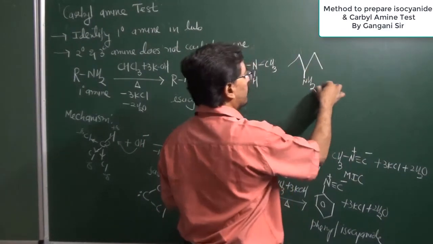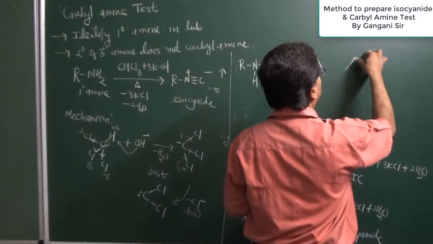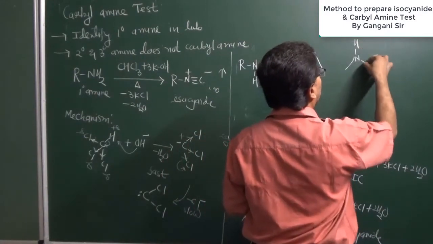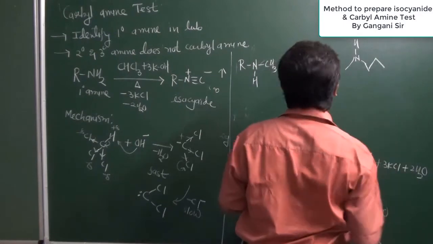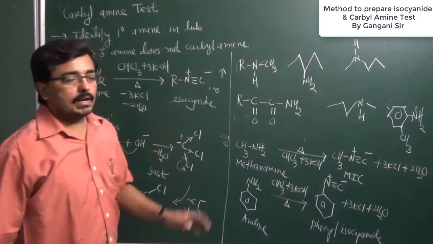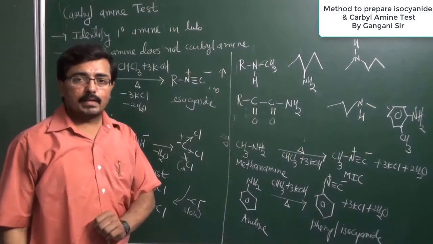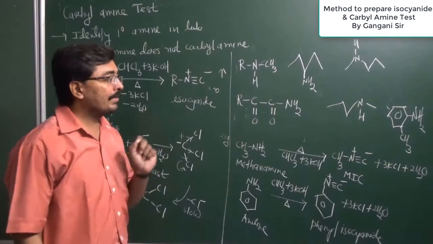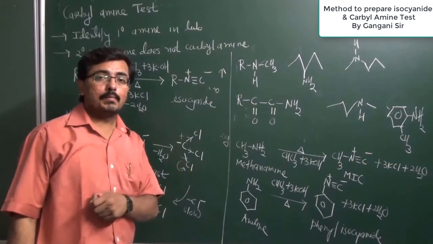Students, there are 6 different examples given to you, and you have to identify which amine will give the carbylamine test.